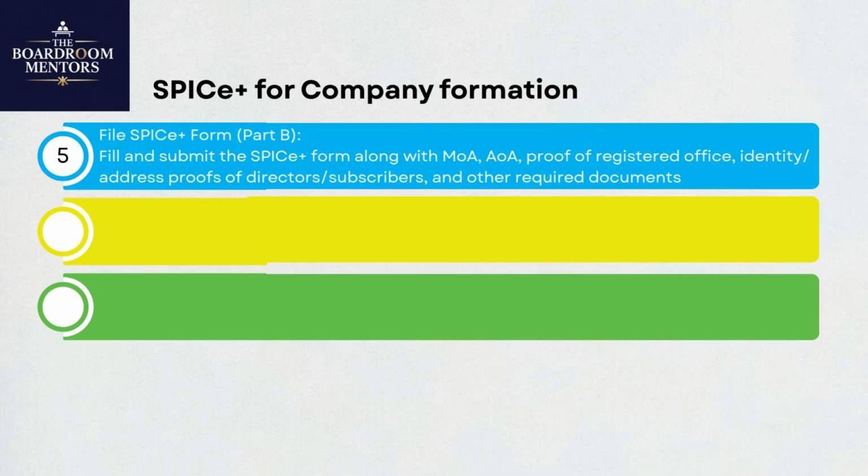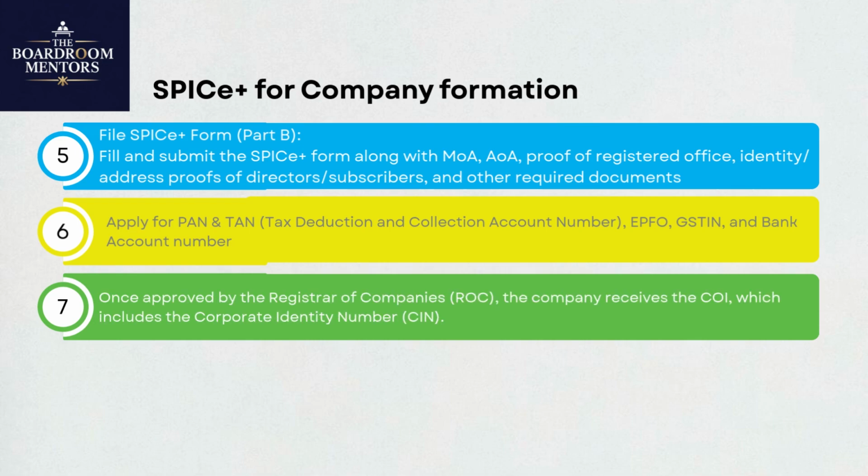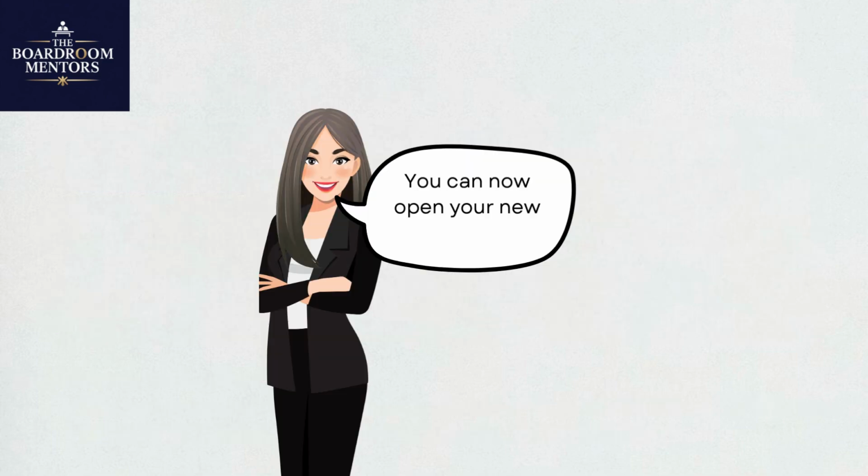In the same application, you can also apply for a director identification number, PAN, TAN, EPFO, ESIC, GSTIN, and even open a bank account. Once submitted, the Registrar of Companies reviews the application. If everything is in order, you receive the Certificate of Incorporation, complete with a unique corporate identity number. With one integrated form, the SPICe Plus system makes setting up a company faster, simpler, and fully digital. You can now open your own company.